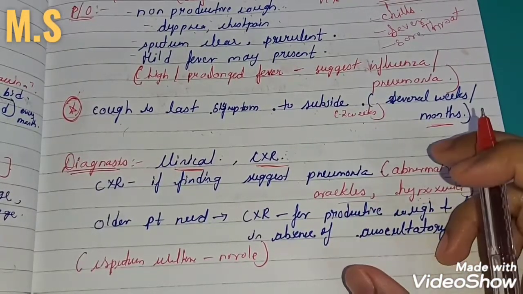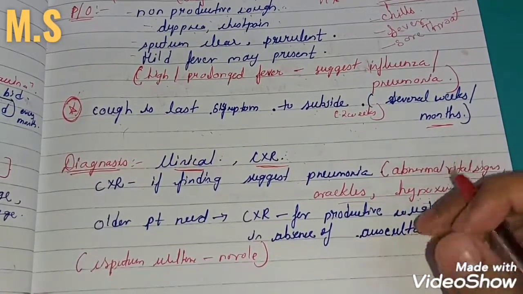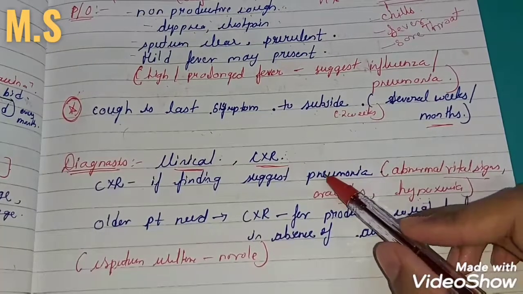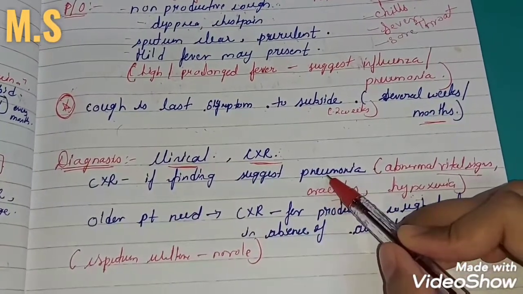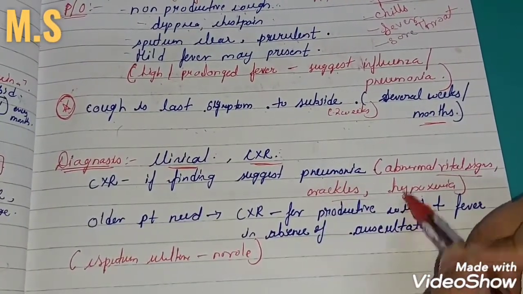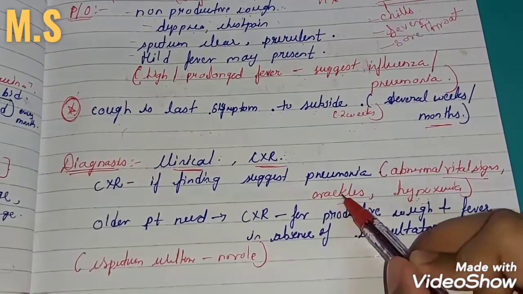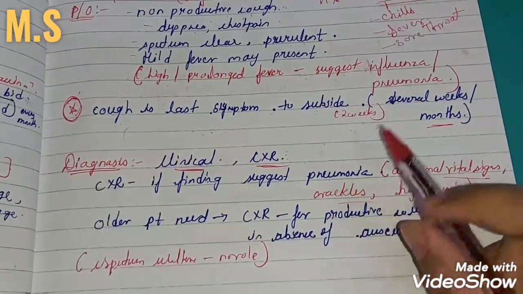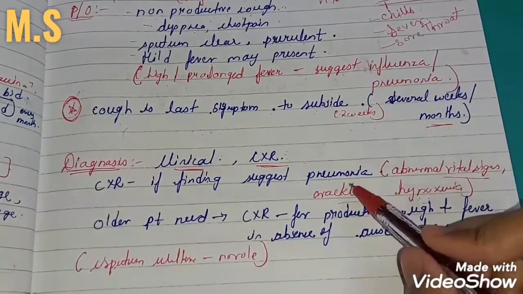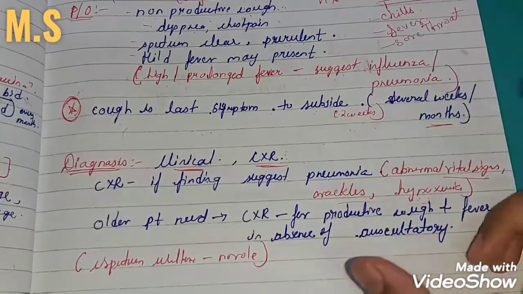So the alveolar sac is where our exchange of gases happens. So if the alveolar sac is damaged in pneumonia, you will get hypoxia, and of course your vital signs will be abnormal and you will also hear crackles, whereas these symptoms you do not get in acute bronchitis. So you have to differentiate between these patients.